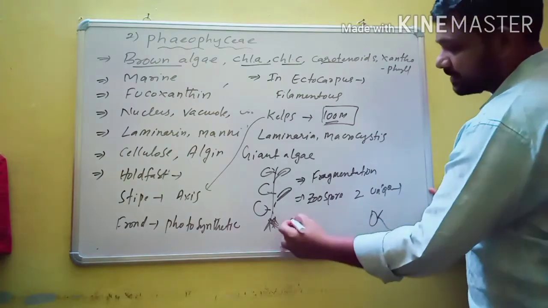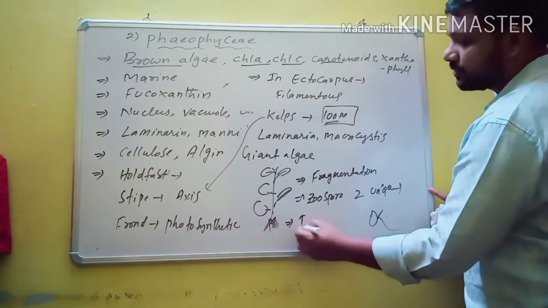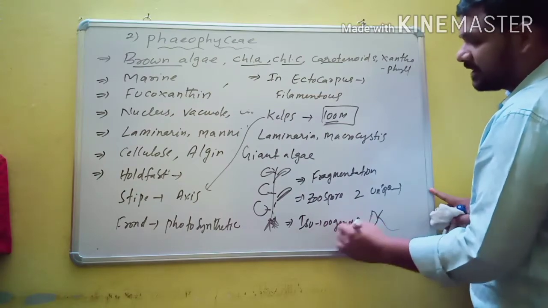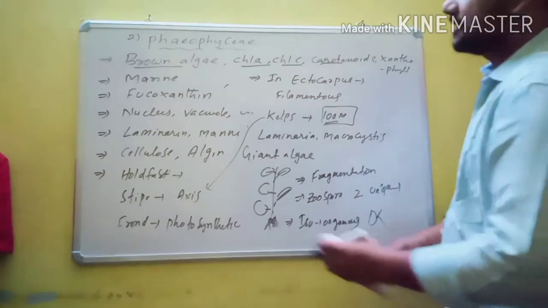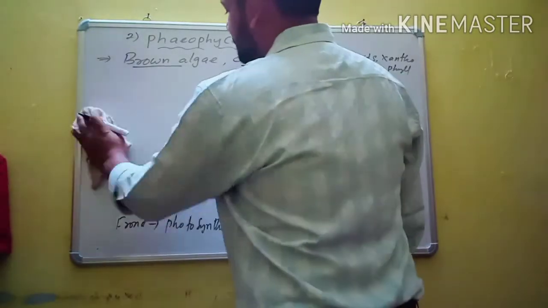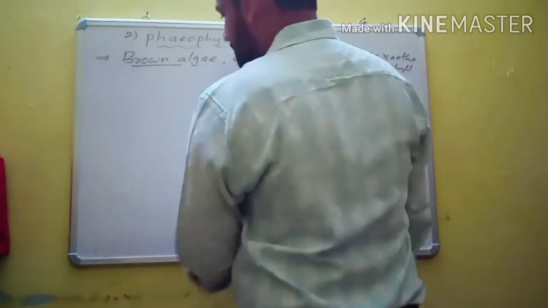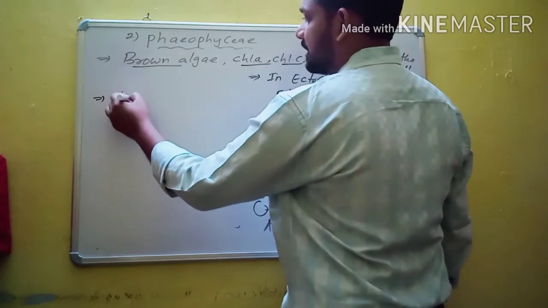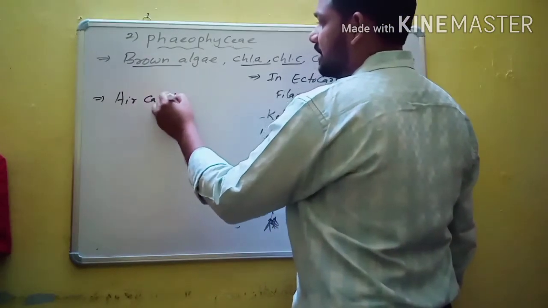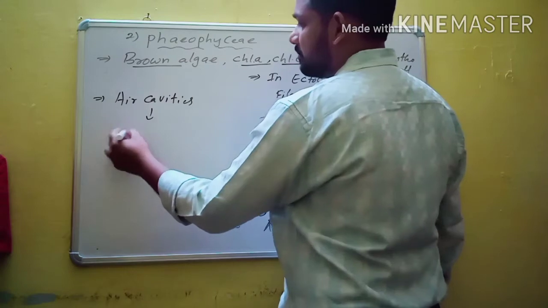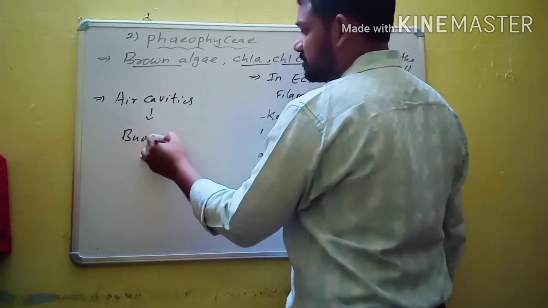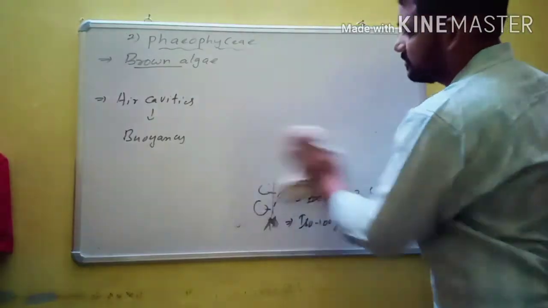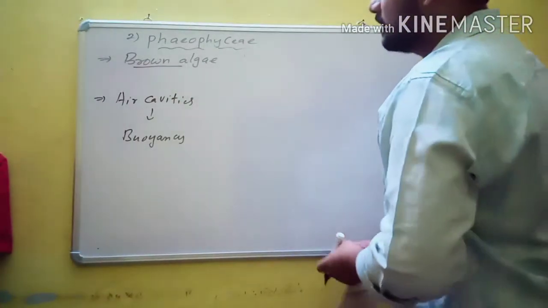And sexual reproduction ranges from isogamy to oogamy. In Phaeophyceae members, the body possesses large air cavities, and these air cavities give buoyancy for the free floating of some of the members of brown algae.